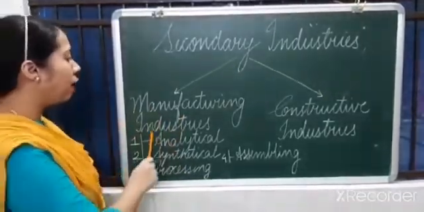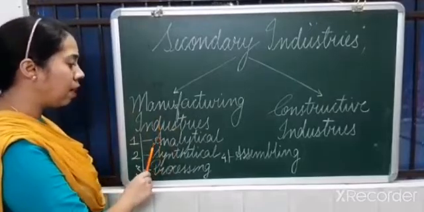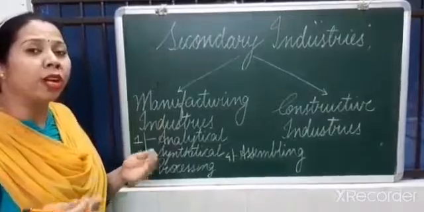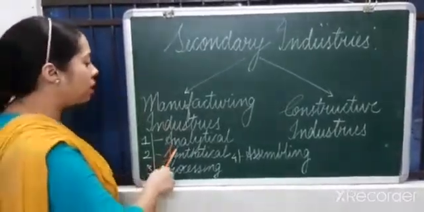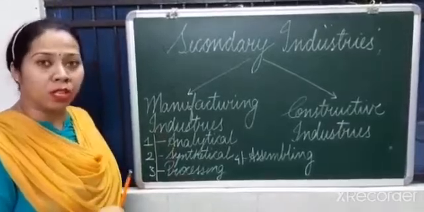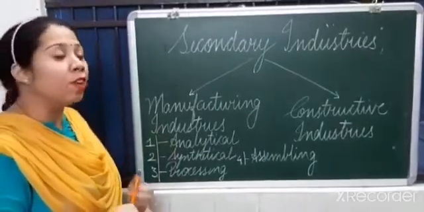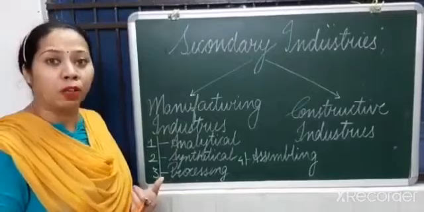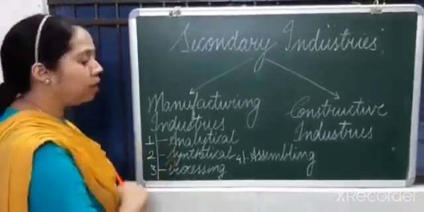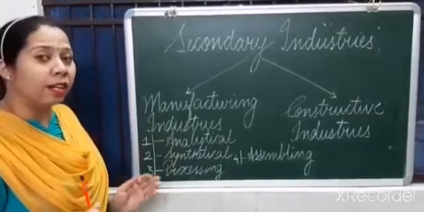Coming to the first kind of manufacturing industry, that is analytical. When we are processing one product in order to get several byproducts, that is known as analytical industries. I'll give you one example. When we are processing crude oil, at that time we are getting several byproducts like petrol, diesel, Vaseline. So all these will be coming under the category of analytical industries.